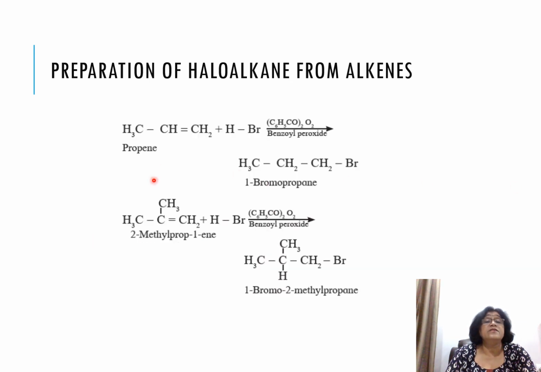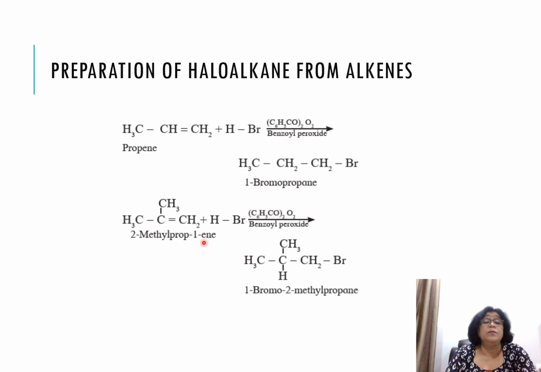Okay. But if the same reaction takes place in the presence of benzoyl peroxide, then it follows the free radical mechanism, and it goes the other way. The negative group goes to the carbon having more number of hydrogen atoms. So CH3CH2CH2Br is formed, that is, 1-bromopropane is formed. Clear?